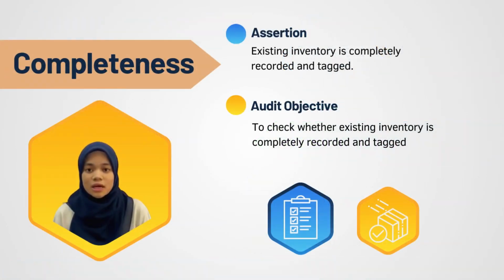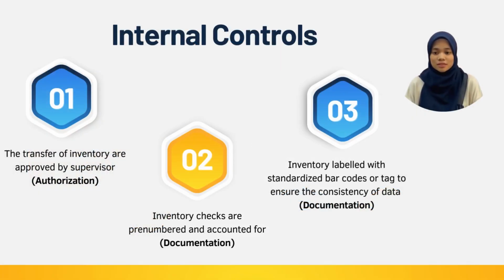Next is completeness. The management assertion states that existing inventory is completely recorded and tagged. For the audit objective, it is to check whether existing inventory is completely recorded and tagged. For the internal control, the transfers of inventory are approved by a supervisor, and this process is called authorization. And for the documentation, the inventory checks are pre-numbered and accounted for, and inventory is labeled with a standardized barcode or tag to ensure the consistency of data.